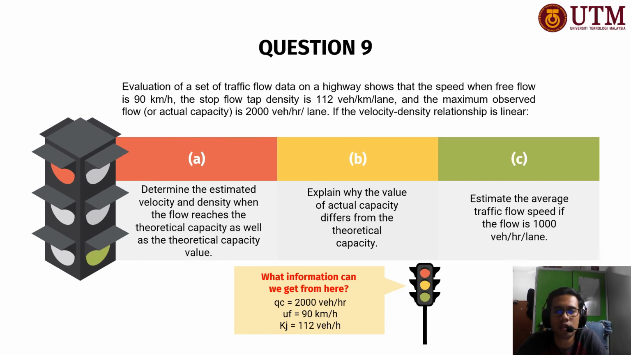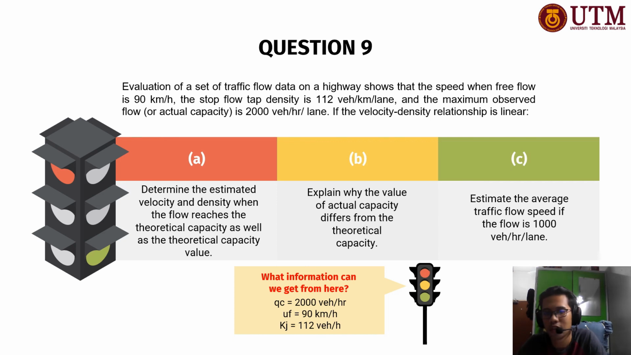If the velocity density relationship is linear, there are three questions. Question A: determine the estimated velocity and density when the flow reaches the theoretical capacity, as well as the theoretical capacity value. Question B: explain why the value of actual capacity differs from the theoretical capacity. The last question: estimate the average traffic flow speed if the flow is 1000 vehicles per hour per lane.